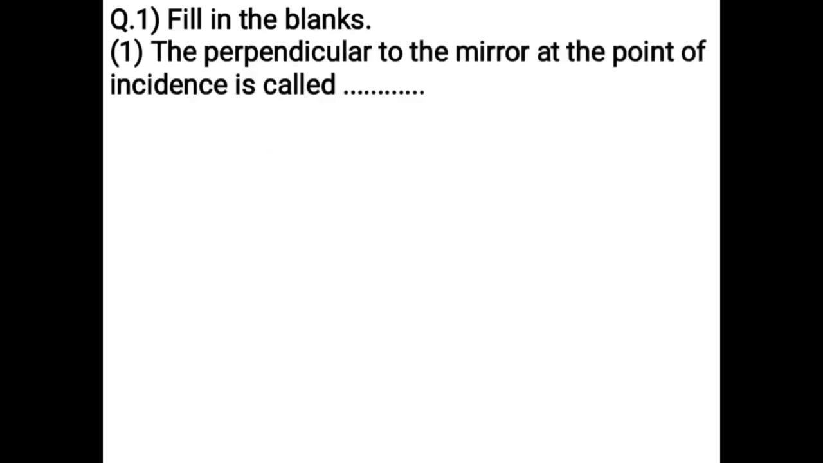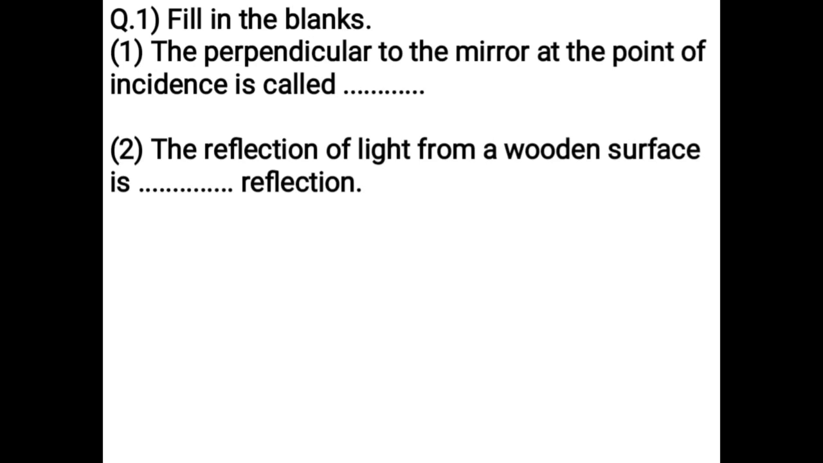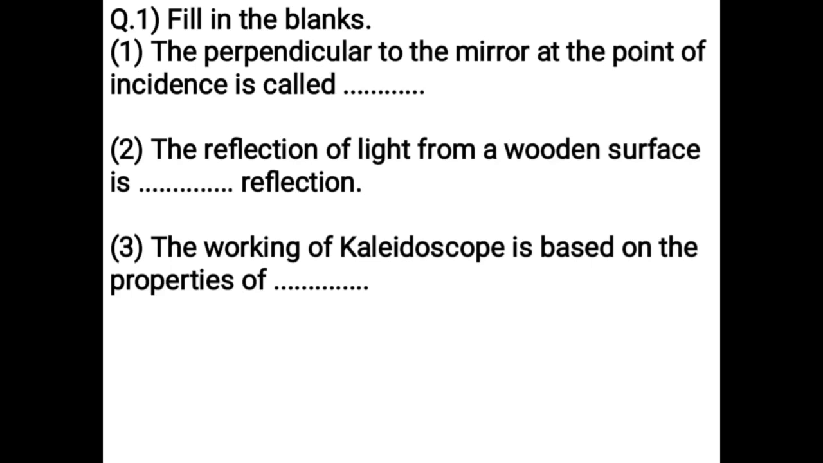Fill in the blanks. The perpendicular to the mirror at the point of incidence is called normal. The reflection of light from a wooden surface is irregular reflection. The working of kaleidoscope is based on the properties of reflection of light.